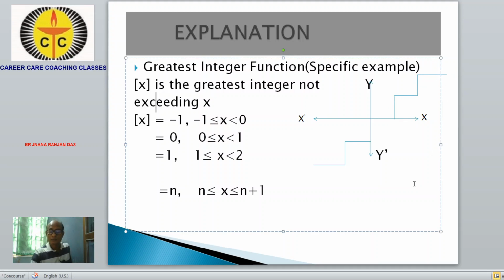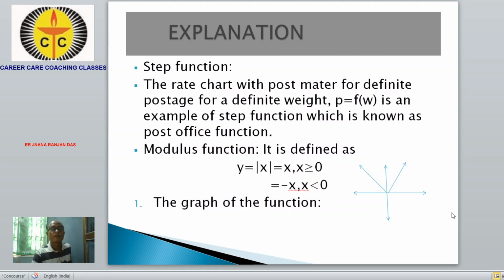Next we'll go to another function that is called the step function.